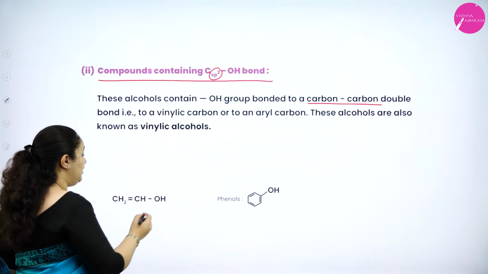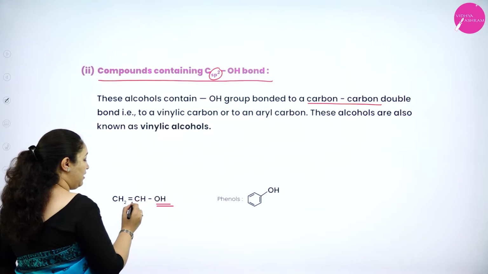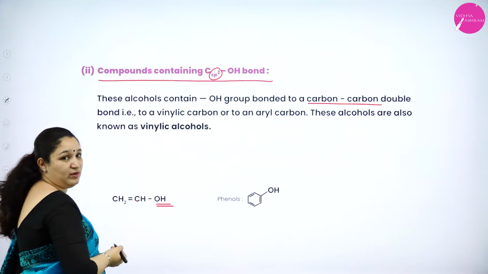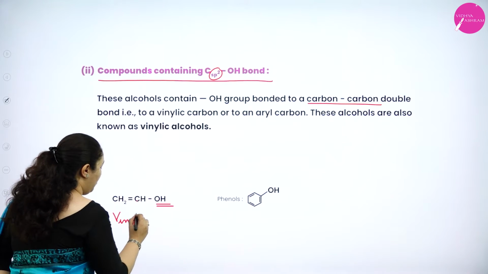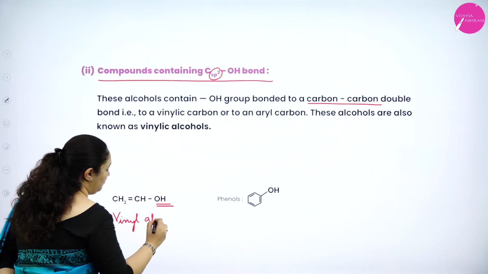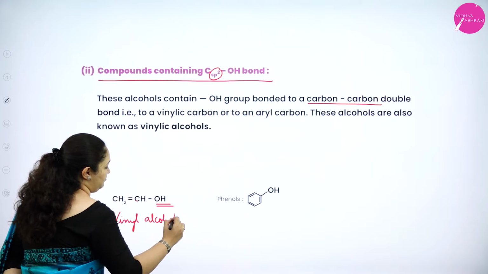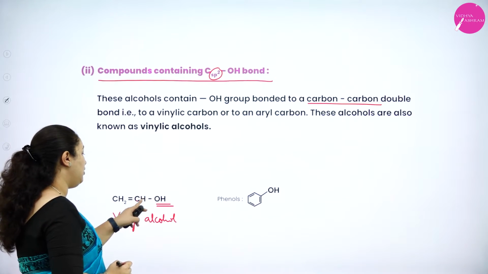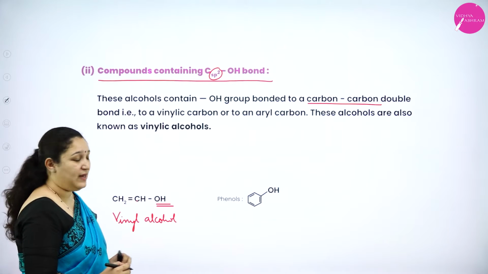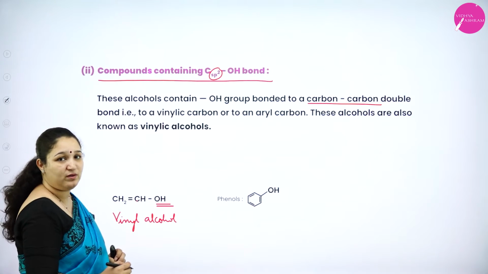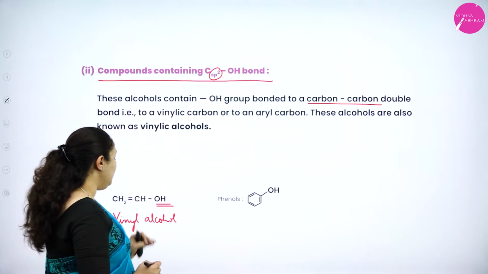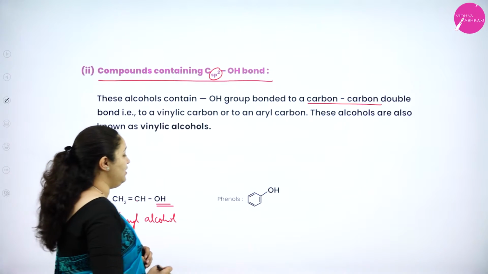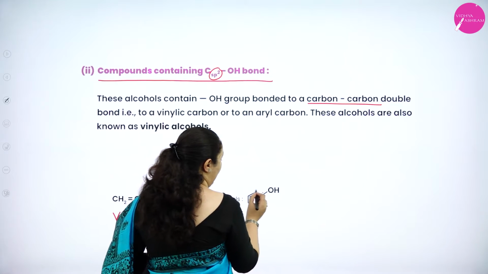That is, the OH group is attached to the carbon atom which is involved in double bond. So this is vinylic alcohol or vinyl alcohol. Why? Because the OH is attached to the carbon atom which is involved in double bond. Okay. So this is the first one, which is the example for vinylic alcohols.